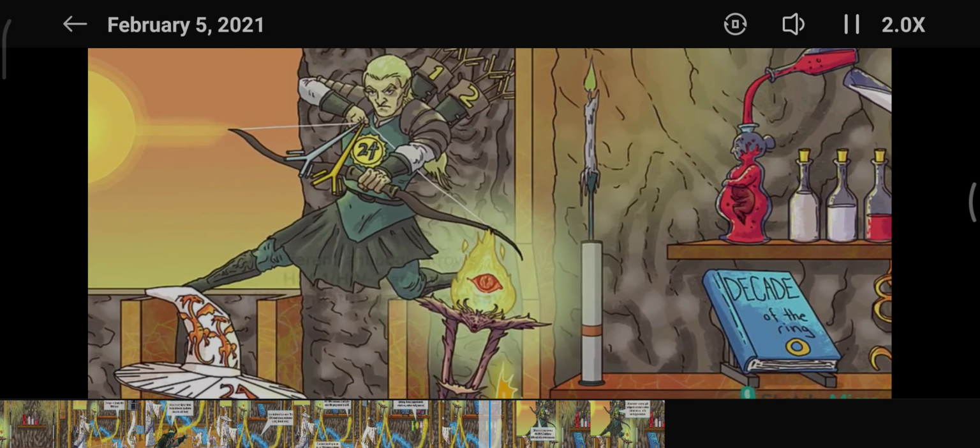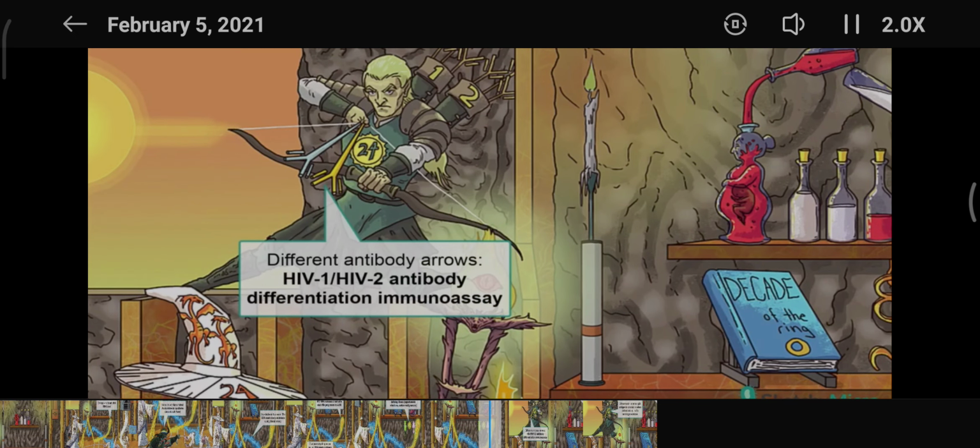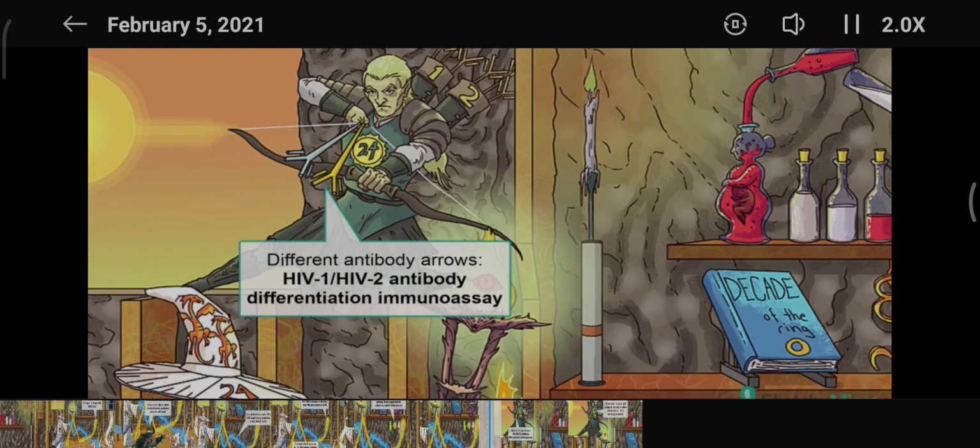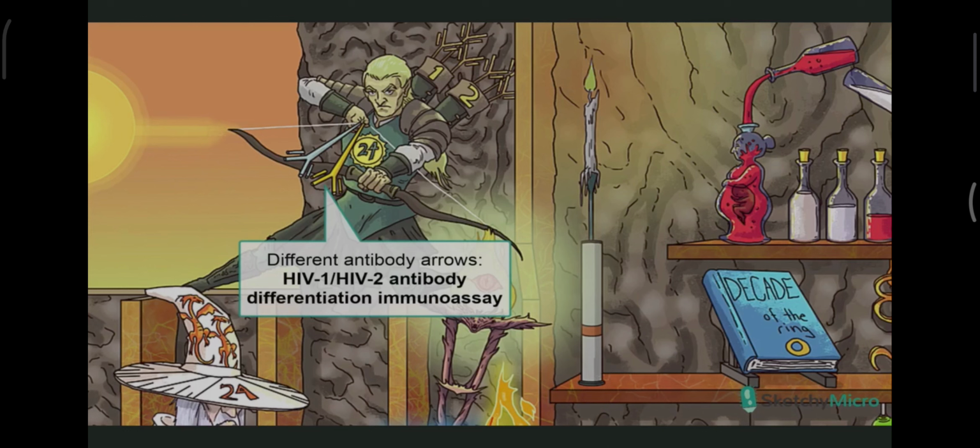If the 4th-gen test is positive, the next step is an antibody differentiation immunoassay. In most cases, this will confirm the presence of antibodies and differentiates between HIV 1 and HIV 2. Notice the 2 different antibody arrows? Well, this is here to remind you that this follow-up test can differentiate between the 2.